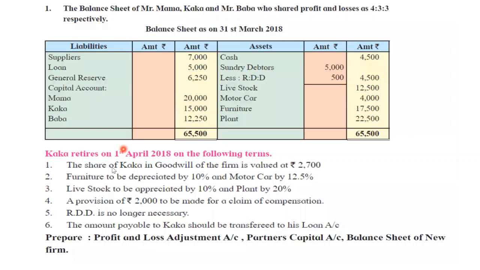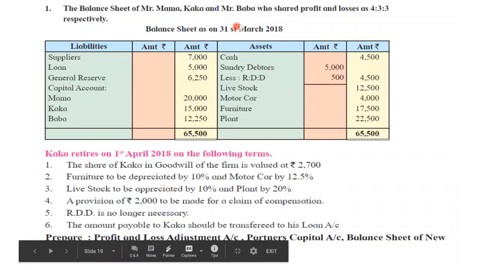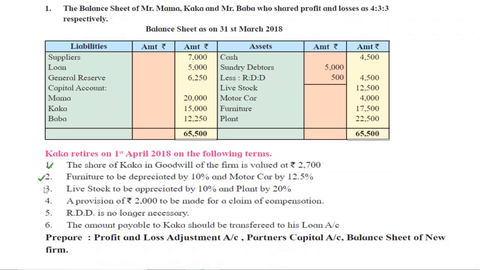Okay, moving back to the question, we have already completed 4 points, right? First, second, third, fourth. Now what we have to do, RDD is no longer necessary. See, we have debtors, right? And we always prepare an RDD for debtors. But now we feel that the 5,000 rupees we had to receive from the debtors, they will easily give back to us. So we no longer need RDD.